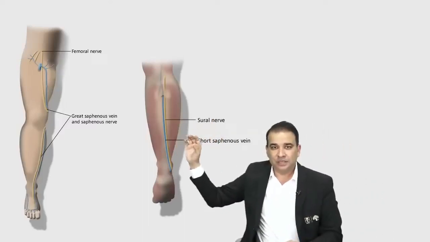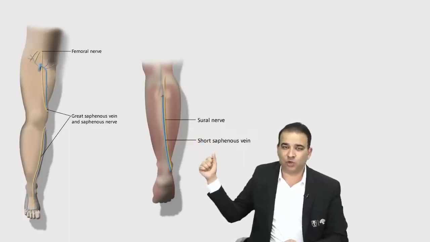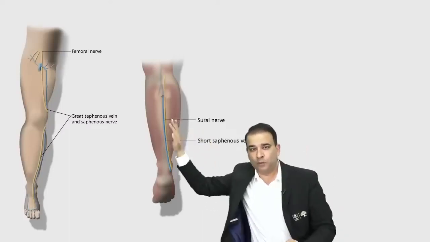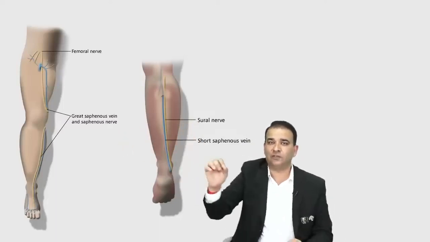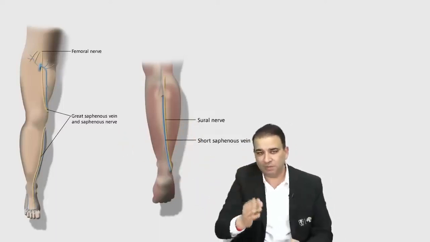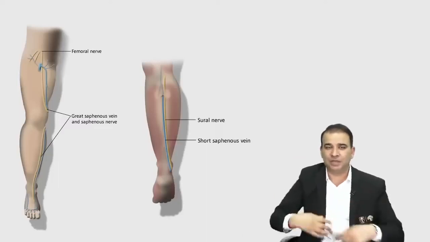So if the sural nerve is injured while taking the graft from the short saphenous vein, the sensory loss will be on the lateral side, the posterior lateral side of the calf. If the saphenous nerve is injured while taking a graft from the great saphenous vein, the sensory loss will be seen on the medial side of the leg and foot here. So please don't mix these two nerves with each other.